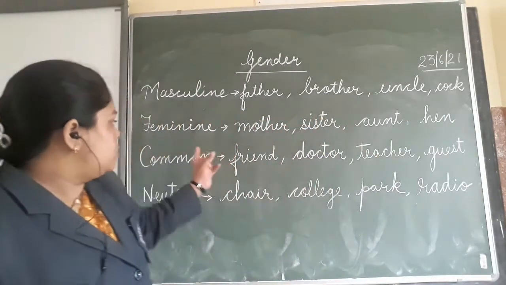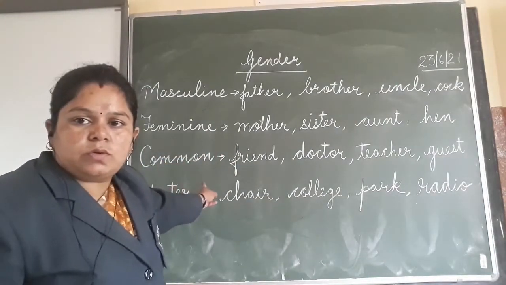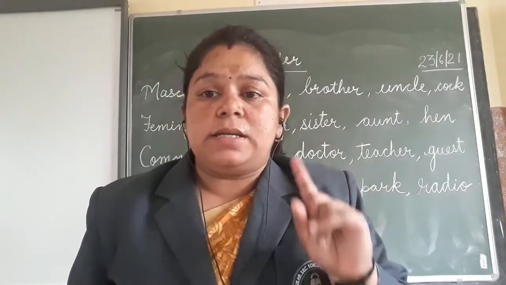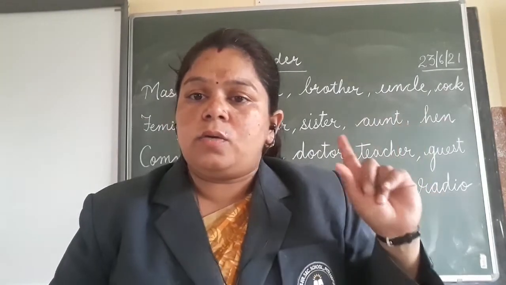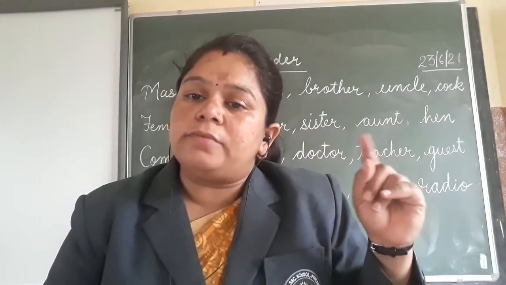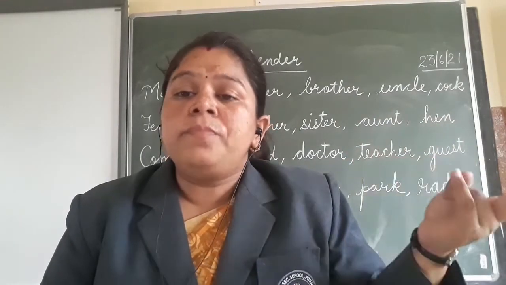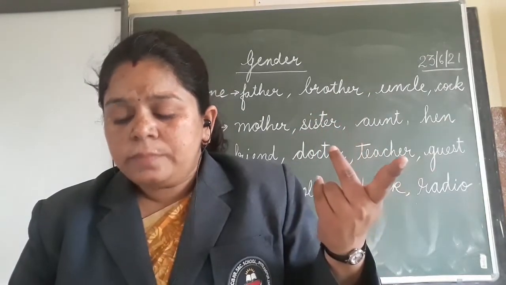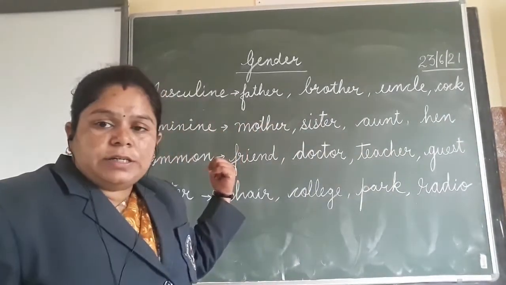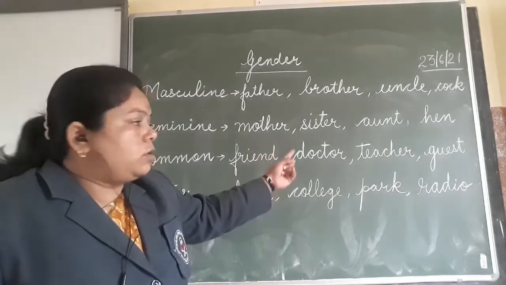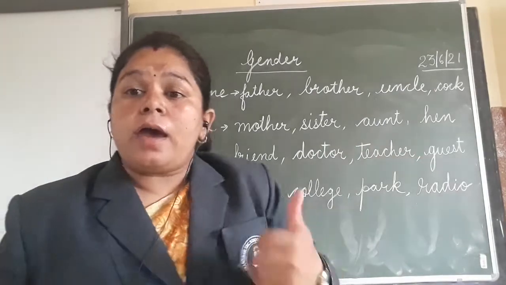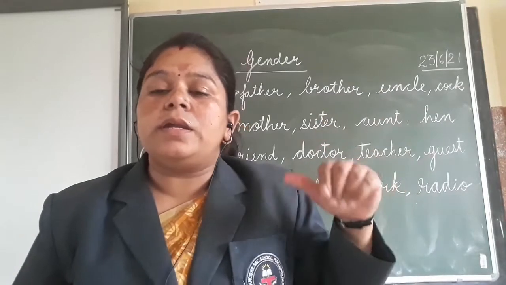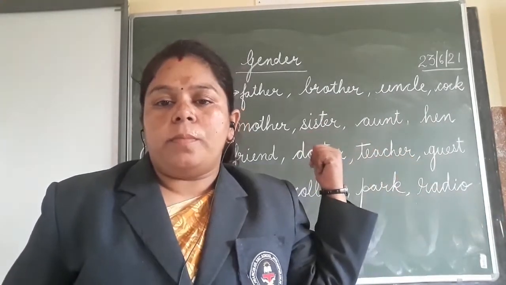Further, children, there are some of the common genders also. One group exists which is known by the profession. वो अपने काम से जाने जाते हैं, ना कि अपने मेल और फीमेल जेंडर्स. Okay, we can't distinguish after hearing that whether it is a male or female. So those on the basis of the profession, they are common genders like friend, doctor, teacher, guest, astronaut. When we talk about them, we don't know whether it is a male or a female, but they are all related to their profession, and that is the common gender.